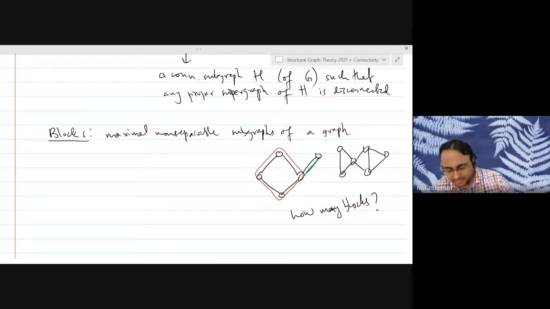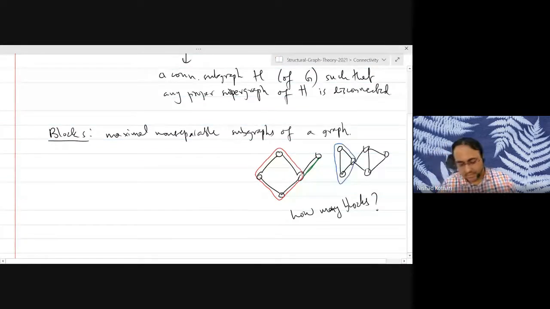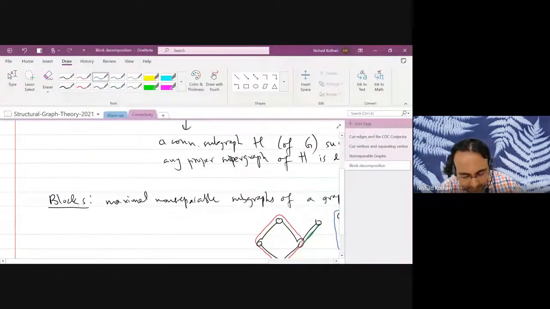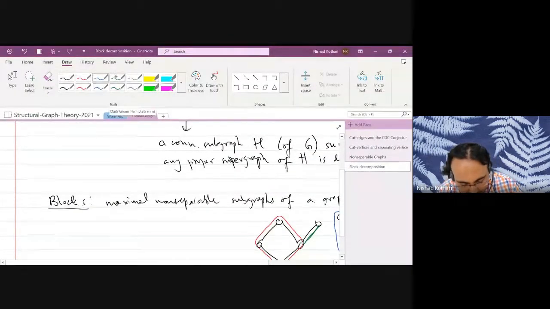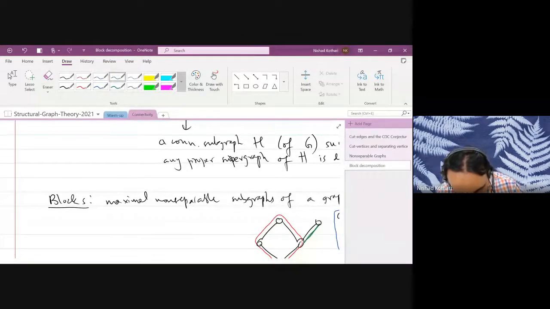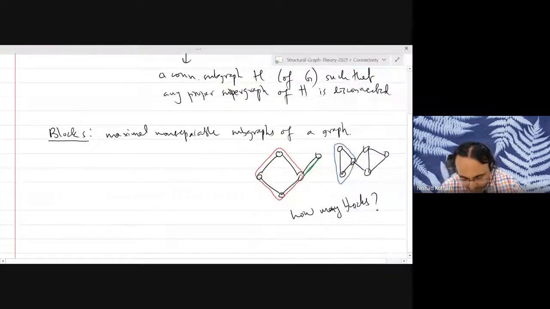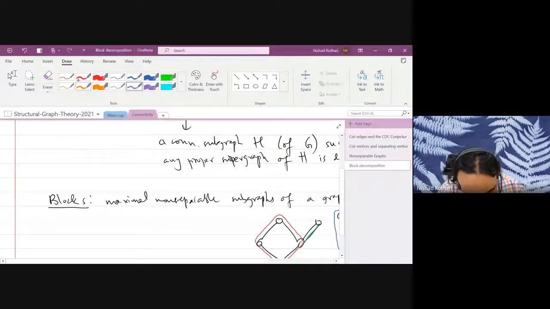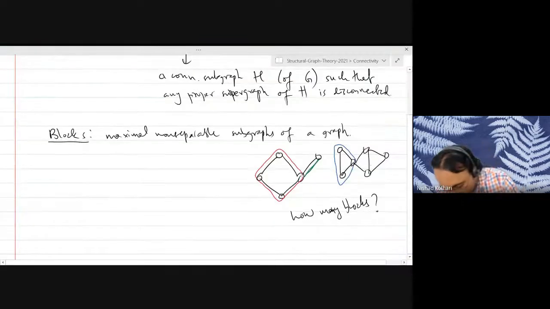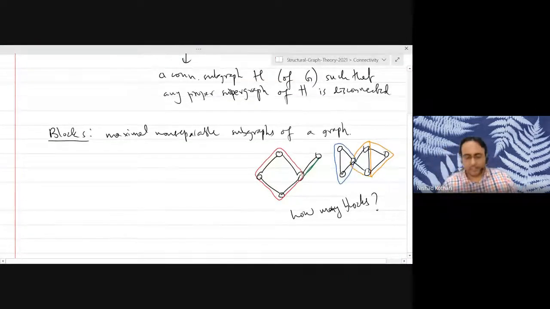Everybody's too sleepy, I guess. Okay. Well, I see one block here, and basically there is again exactly one separating vertex in this component. Right. So we get one blue block, and let's say the other one is orange or something. Okay, so you have four blocks here. Okay, good.